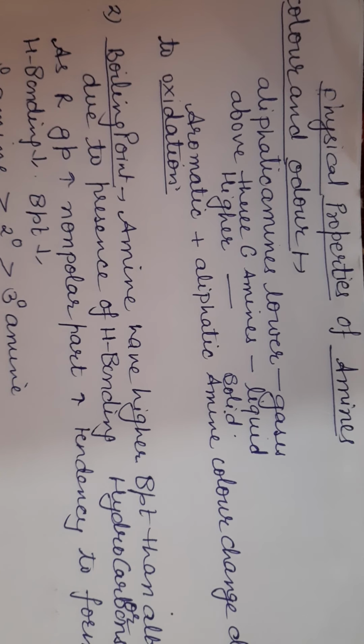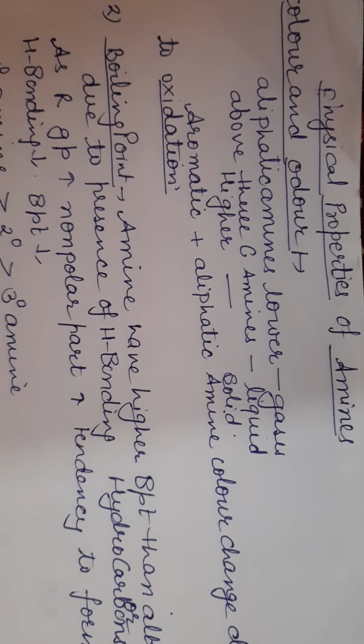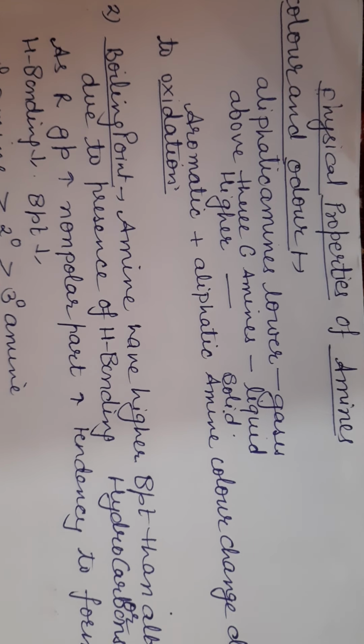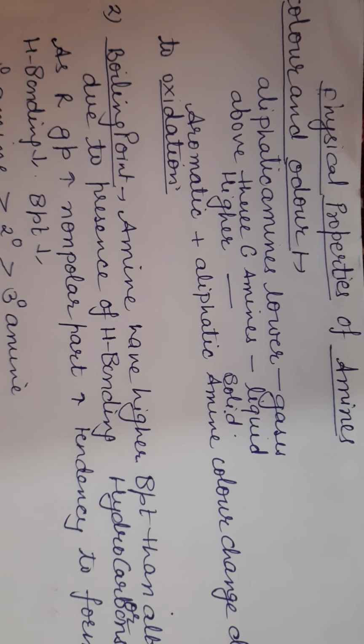Out of amines and alcohol, which one has higher boiling point? Of course, alcohol has. Amines and alcohol both form hydrogen bonding, but alcohol contains the functional group element oxygen, and amines contain the functional group element nitrogen.